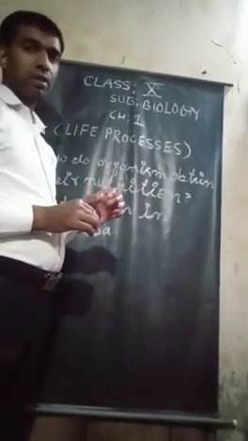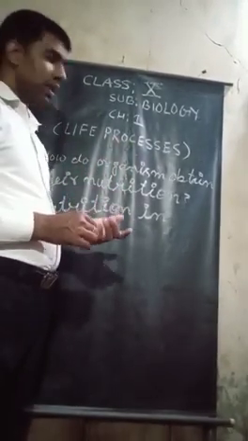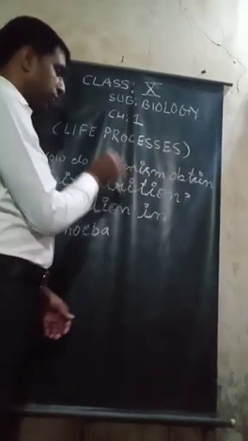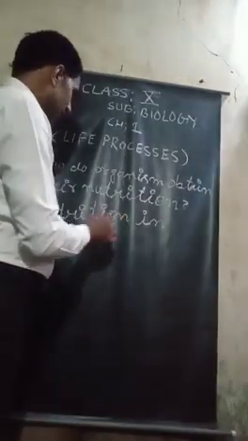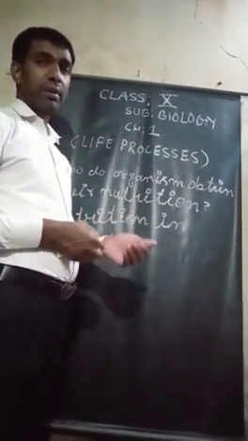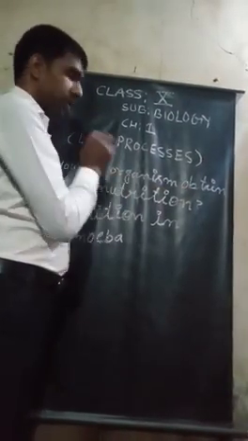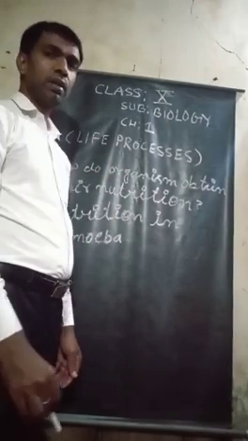So the topics covered today will be how do organisms obtain their nutrition and nutrition in amoeba. First of all, I am going to describe how do organisms obtain their nutrition.